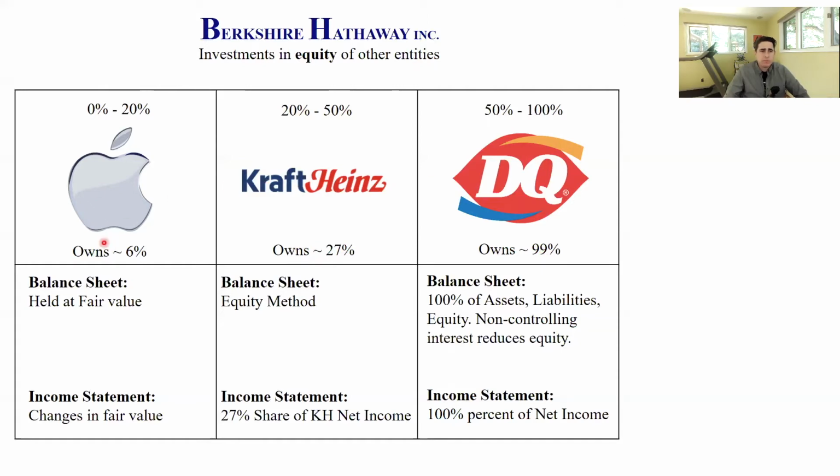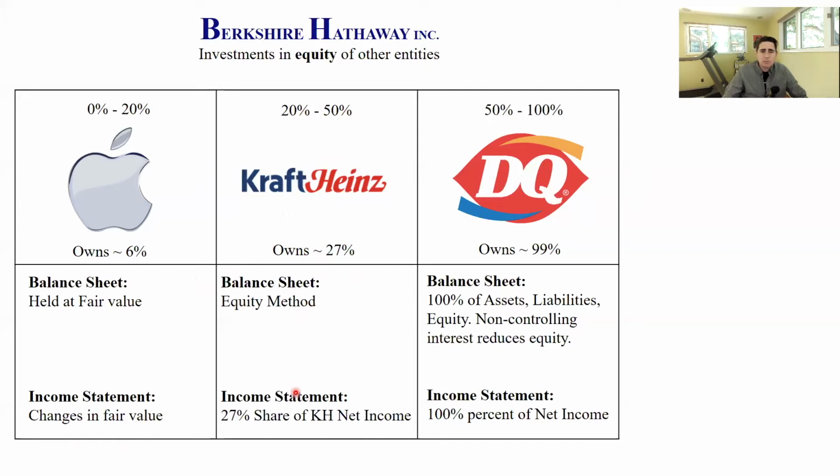Just as a preview, for the investment in Apple, on Berkshire Hathaway's balance sheet, they're going to hold that investment at fair value, and the income statement is going to reflect changes in fair value as those changes occur. For Kraft Heinz, they own 27%. We're going to use the equity method. So the balance sheet investment account is going to be held based on the equity method, and I'll show you a little bit more about what that means.